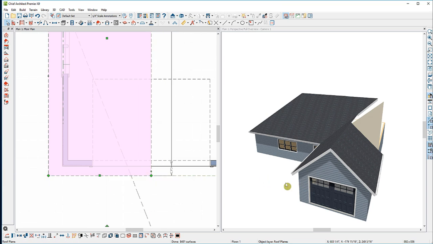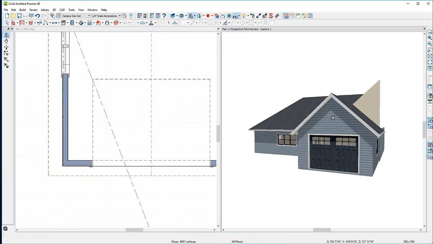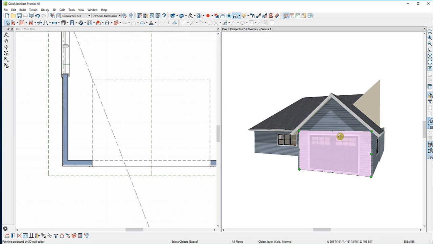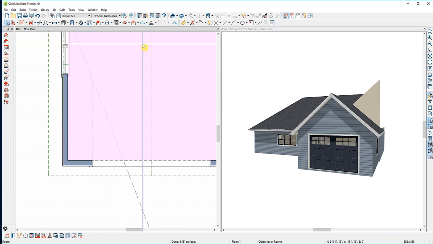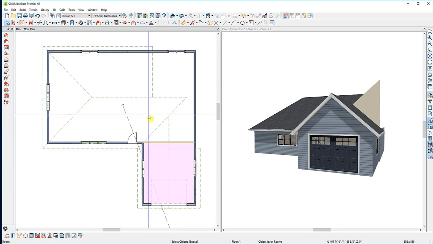And you'll notice again in my camera view that now because the roof planes come over this wall completely, the automatically generated attic wall is cut off and simply fills the space between the top of the wall at the ceiling height and the space above it. Back in my floor plan view, I'll need to make a couple more edits to finish my roof. I'll go ahead and fill the window with the building here on the right side of my screen by clicking on Fill Window with the Building.